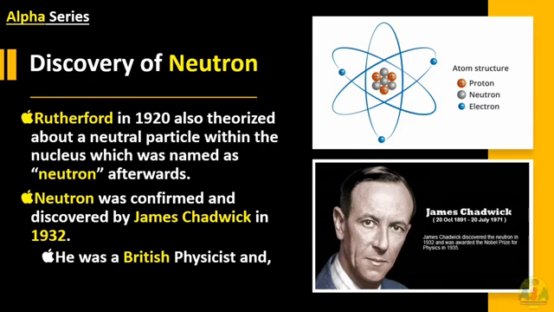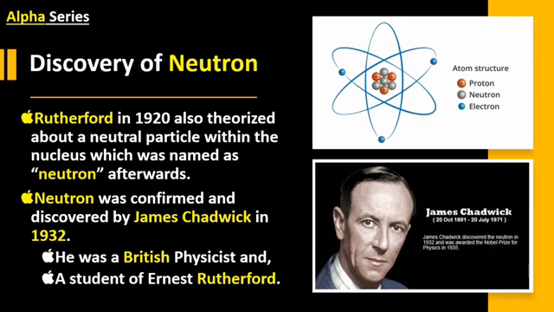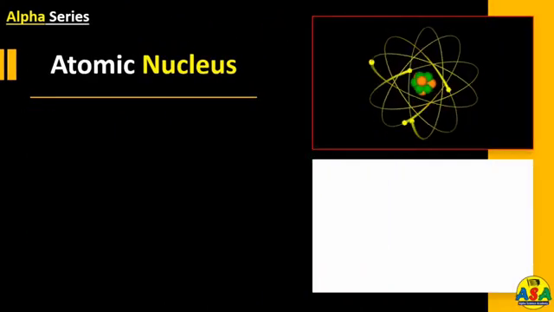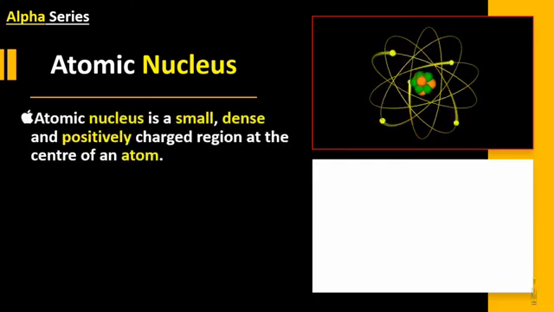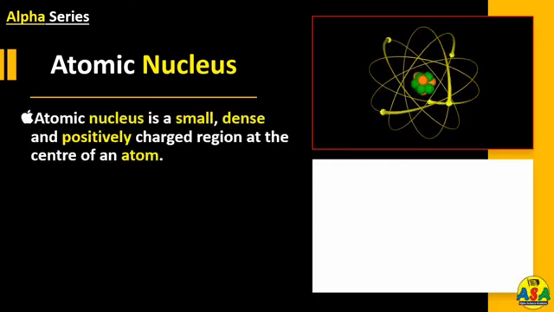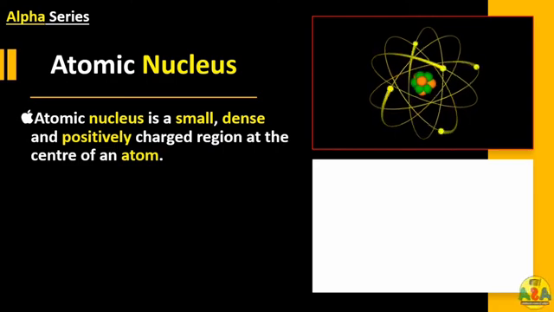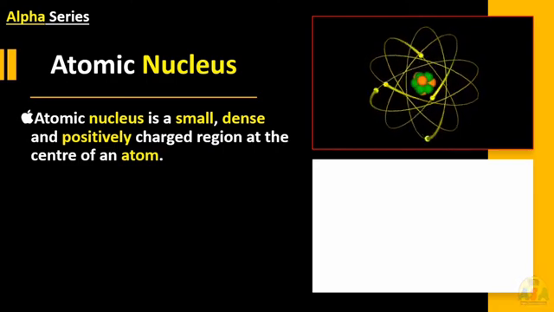James Chadwick was a British physicist and a student of Ernest Rutherford. So what is an atomic nucleus? An atomic nucleus is a small, dense and positively charged region at the center of an atom.